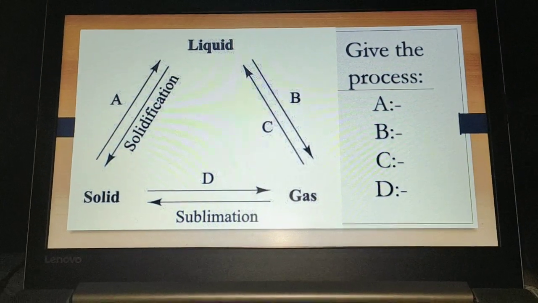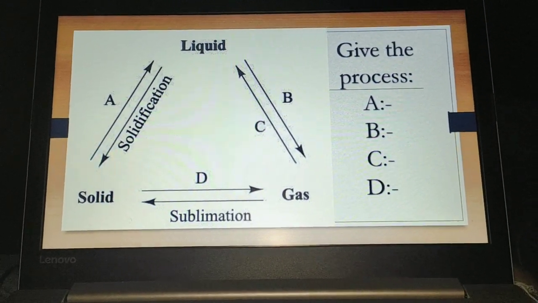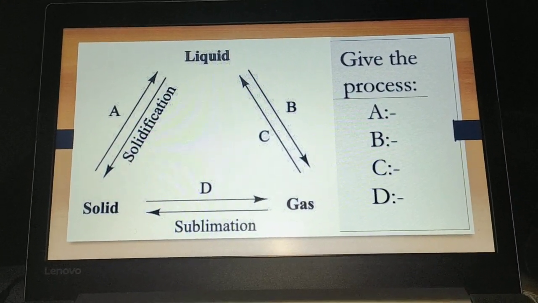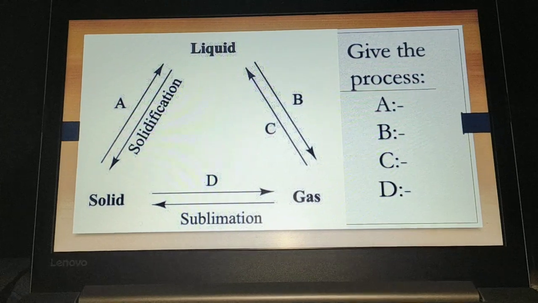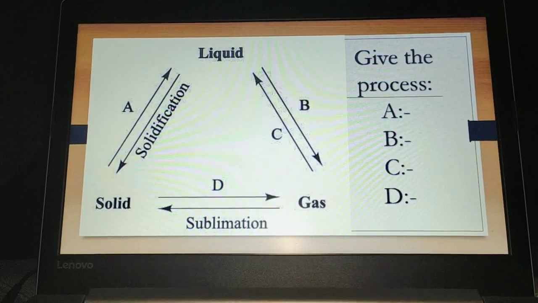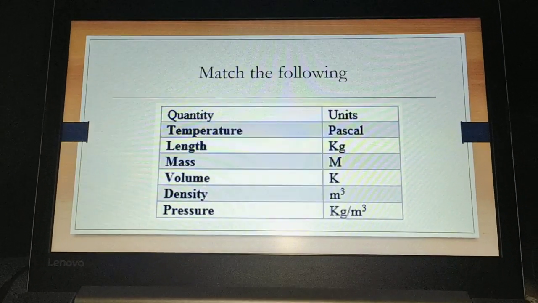Next question is, there is a diagram. Here you have to give the process. What is A? A is from solid to liquid. B is from liquid to gas. C is from gas to liquid. D is from solid to gas. So these types of questions are able to come in your exam also.